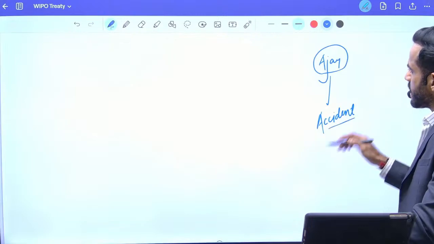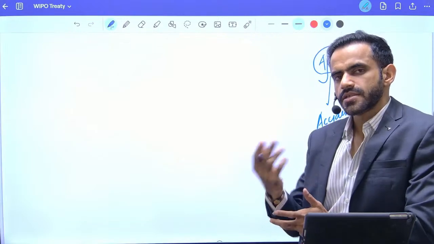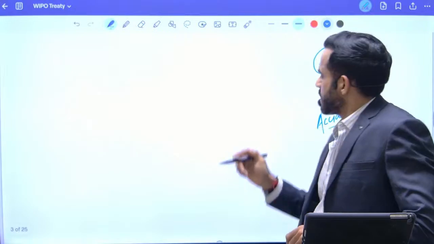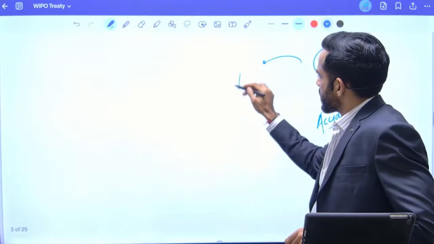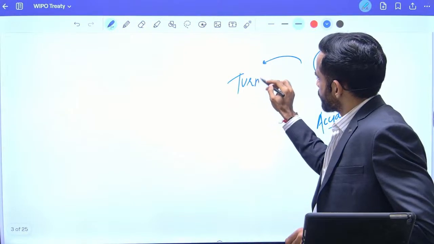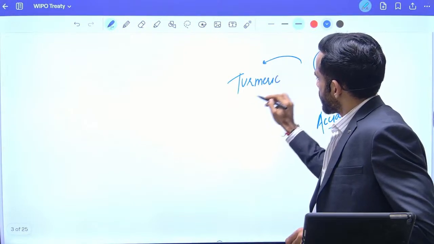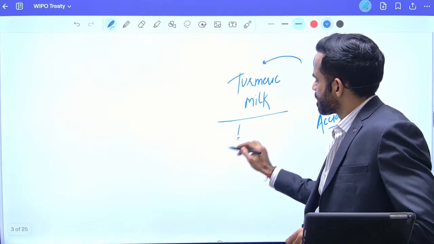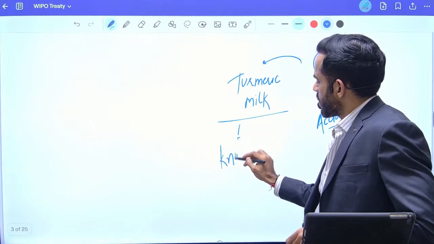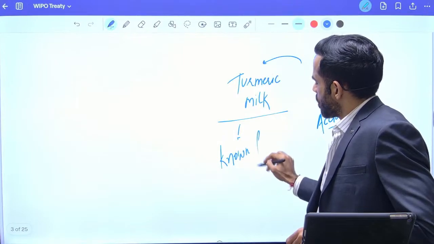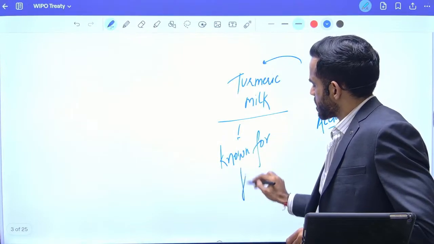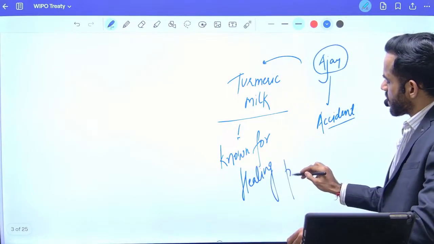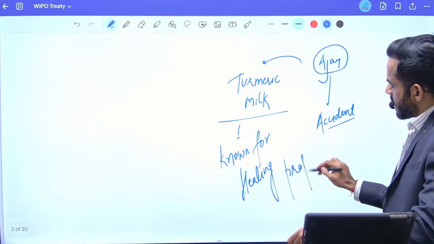Now usually in our families or in Indian system, whenever there is some kind of injury, we usually give turmeric milk. Turmeric milk. Why so? Because it is known for its healing properties. Healing property basically means घाव है वो जल्दी भरेगा.